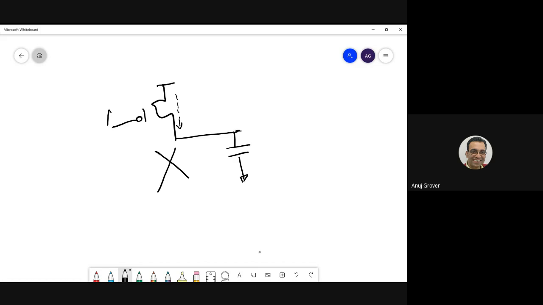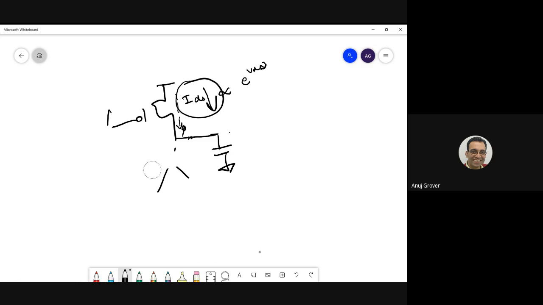The amount of current IDS over here is proportional to, in fact, exponentially proportional to VDS. Now, as the capacitor gets charged, what happens? This node also rises, so VDS reduces. So actually, IDS would reduce if there is a capacitor here. Instead of ground, if there is a capacitor here, had it been a ground, IDS would have remained constant. Do you see this? Now, if this is not ground, instead if this is a capacitor, IDS would reduce after some time.